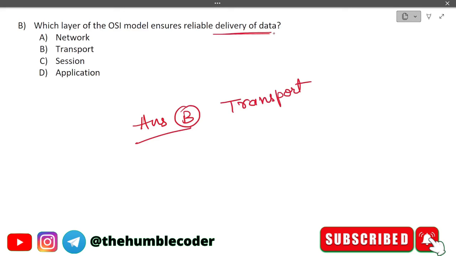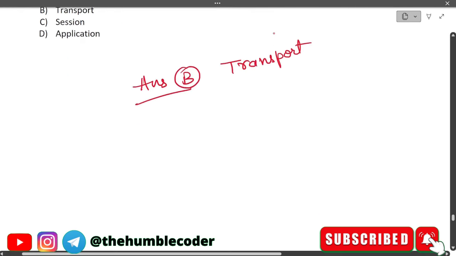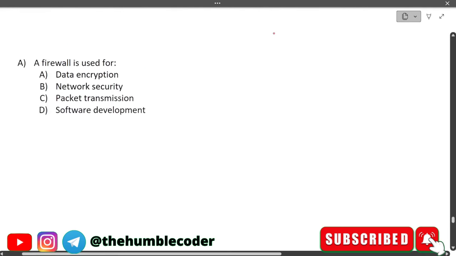Sometimes, you know, logically also, if you think, you will get the answers. So here it is clearly mentioned delivery of data, which means the transport layer only will support delivery of data in a reliable way. Moving on to the next question.